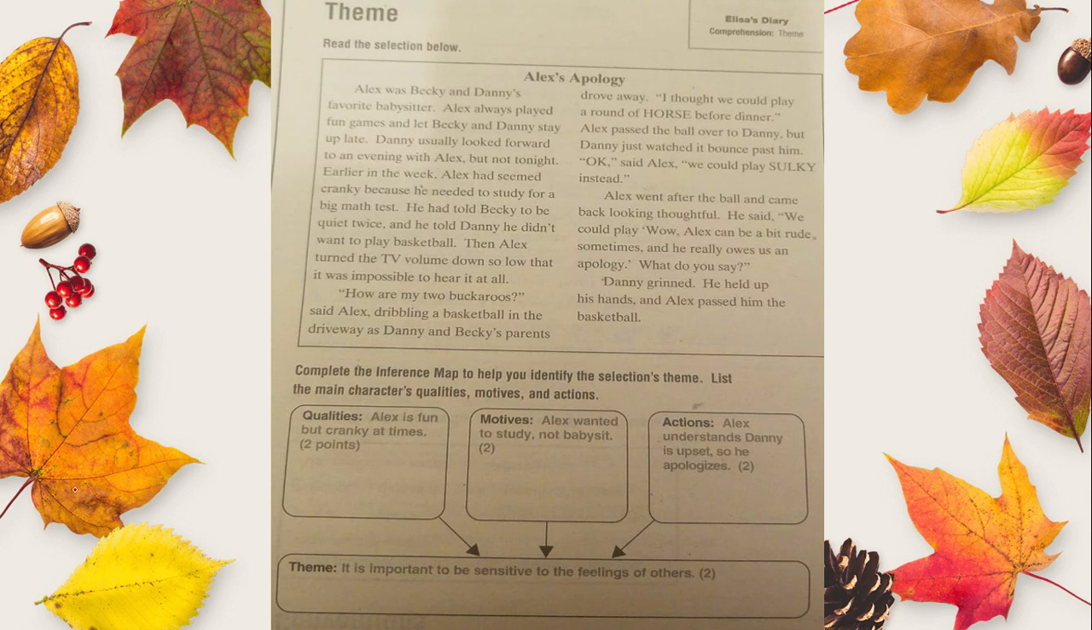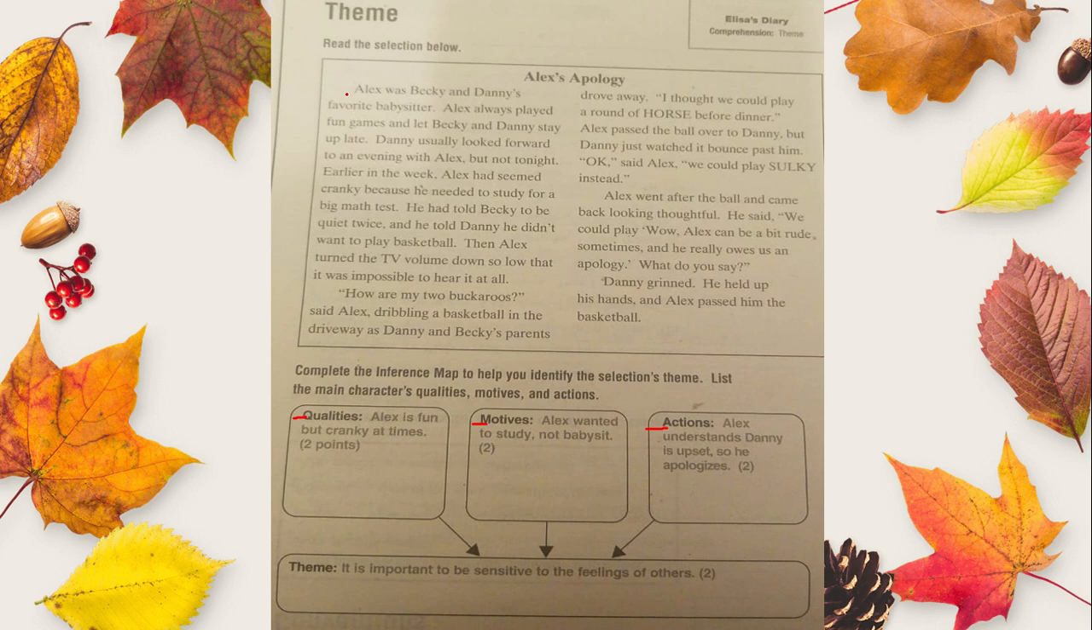Theme is the lesson that the author wants us readers to learn. And we will identify the qualities, the motives, and the actions the character has to do something. We will have 4 different colors on hand, okay? I'm going to read and you will underline on the story.